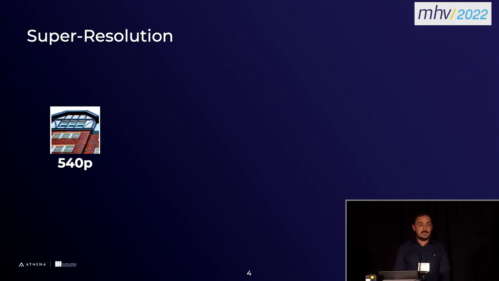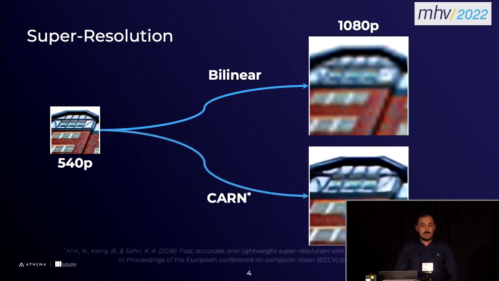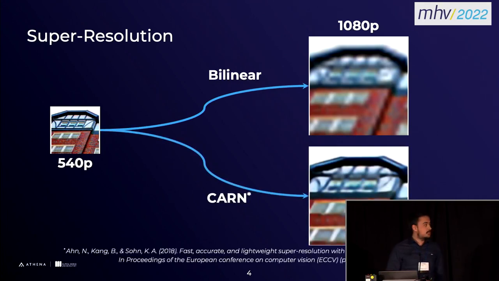We can define it as increasing the spatial resolution of the input and trying to make it as lossless as possible. We have traditional approaches like bilinear upscaling. They can produce some results, but of course we have artifacts that we don't want to get rid of. And in fact, in recent years, we had this nice improvement in the deep neural network-based super resolution approaches. They can tackle this problem, but of course they take a lot of time to run on the hardware because they are very complex.